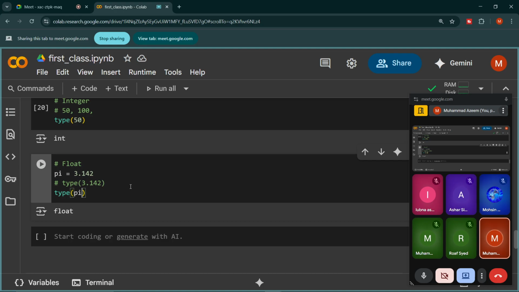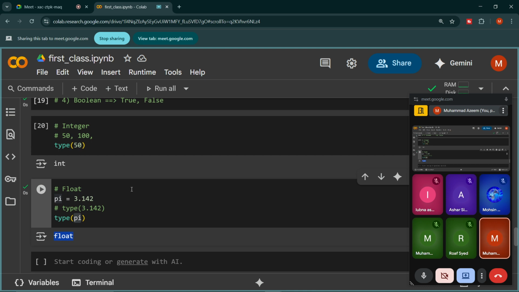Since pi contains a decimal number, the data type of the pi variable is also float. Let me run this, and we see that the type of pi is also float. So either it is directly a number or we have stored that data into a variable, the variable type will also become the type of that data. Does this make sense?